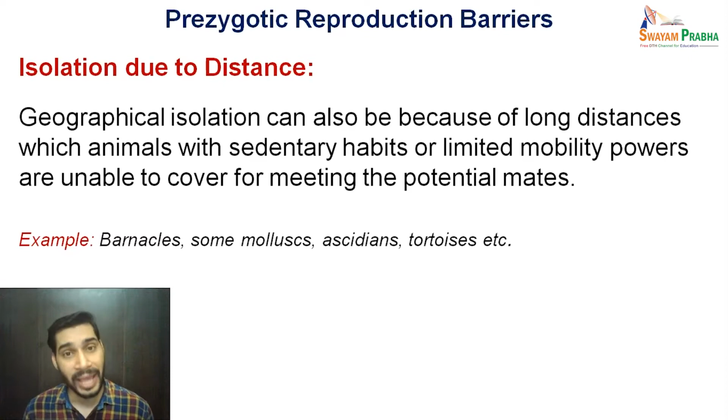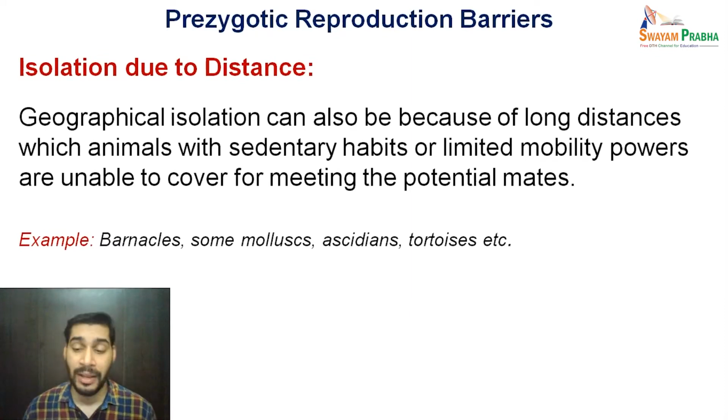Now these organisms are hardly able to cover the distances to meet with their potential mates. So they represent an example where distance in itself is acting as a responsible factor for not allowing mating between the potential mates. The wide range of examples can be the barnacles, mollusks, ascidians, tortoises, etc.